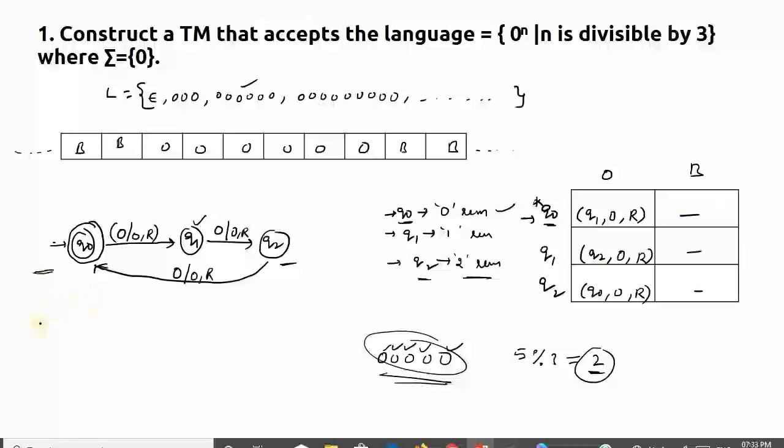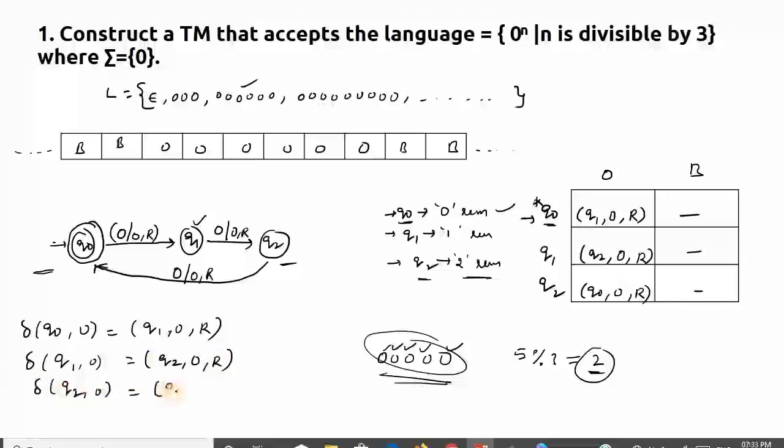And what are the transitions we have written? Only 3 transitions. If you want to write, you can write here. Q0 on 0, you are going to Q1 with 0, that is the replacing symbol, and right shift. Like this we need to write. And Q1 on 0, which is Q2 and the same symbol is replacing, that is again right shift. Q2 on 0 you are going to Q0 with the same symbol and then again right shift. Like this we need to write.